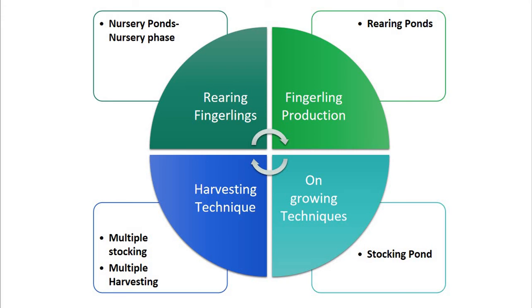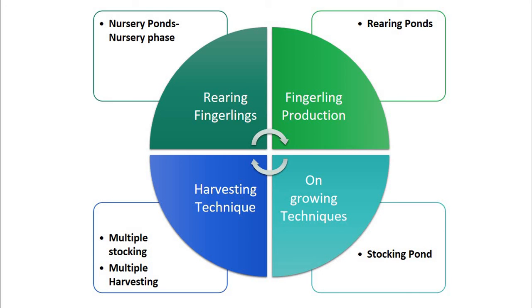In water bodies where multiple stocking and multiple harvesting are practiced, the harvesting of larger sizes, that is 300 to 500 grams, is usually initiated after 6-7 months of culture, and the smaller ones are returned to the pond for further growth. The multiple stocking and multiple harvesting is the most common practice in sewage fed carp culture systems.